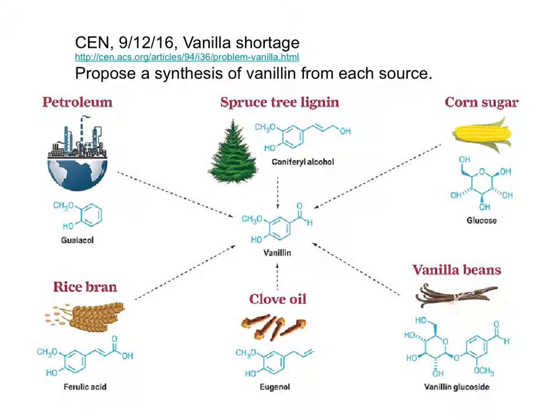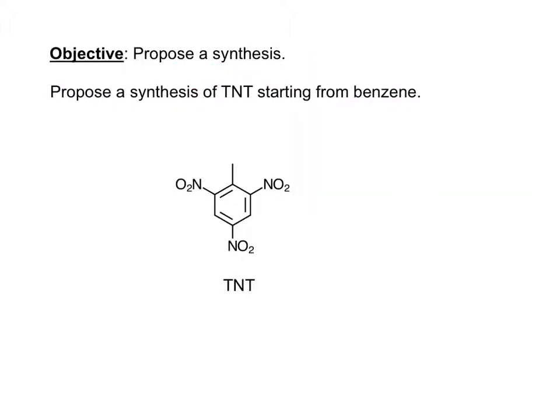Now, I read a story that we're actually running out of natural sources of vanilla, so a lot of companies are trying to figure out different ways to make vanilla synthetically. So take a look at these different ways and try to figure out a synthesis of vanilla from each source. So let's practice applying your knowledge of how activating and deactivating groups can be used in synthesis.